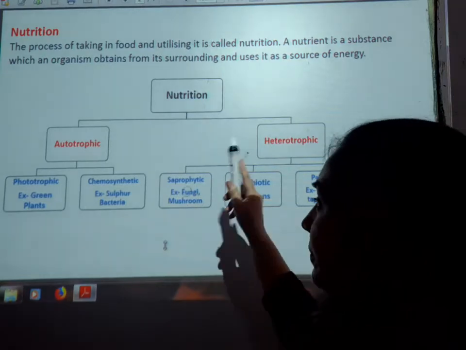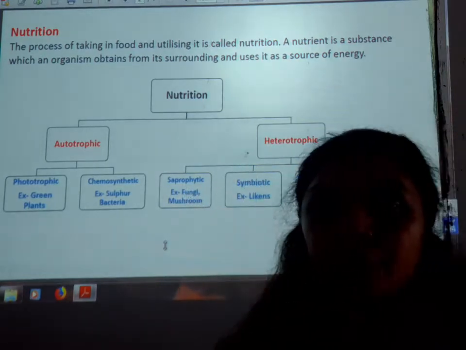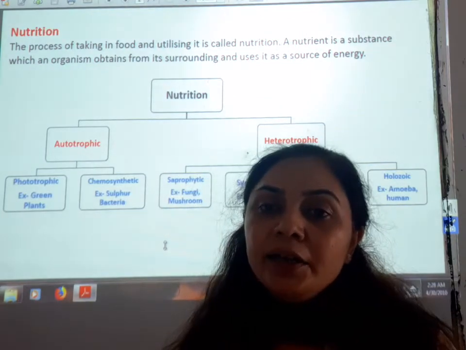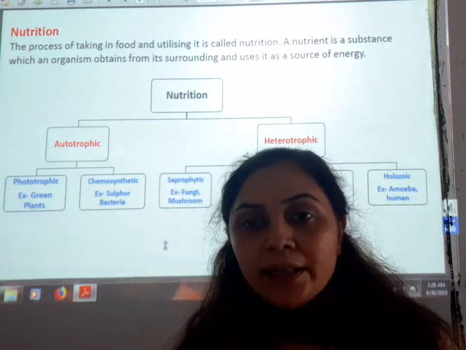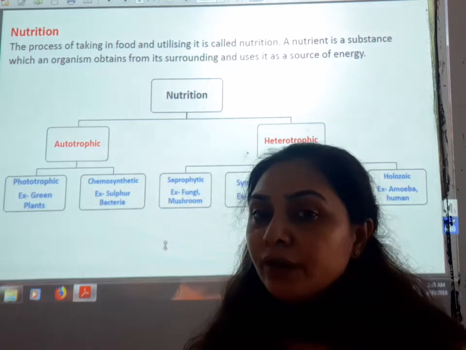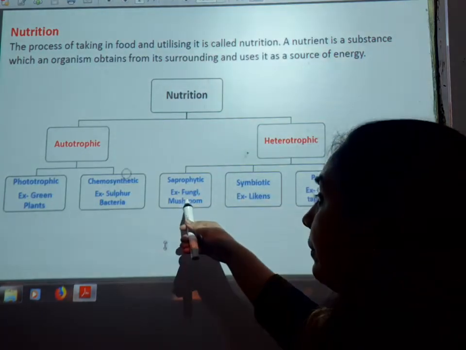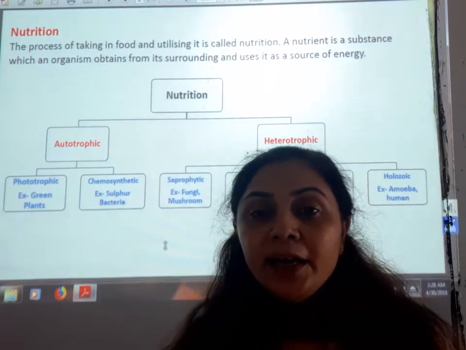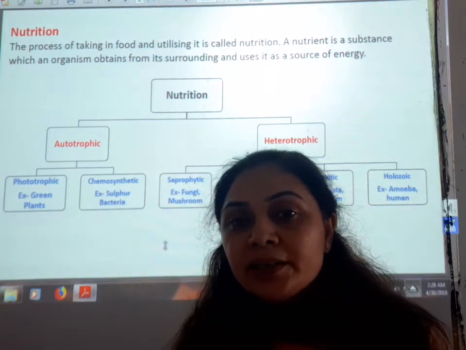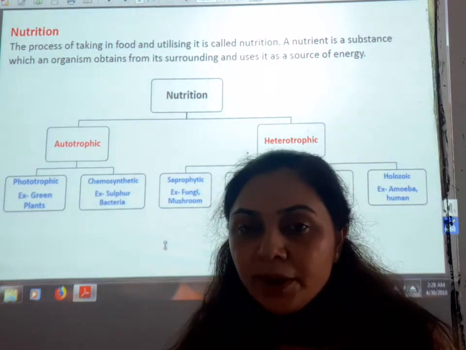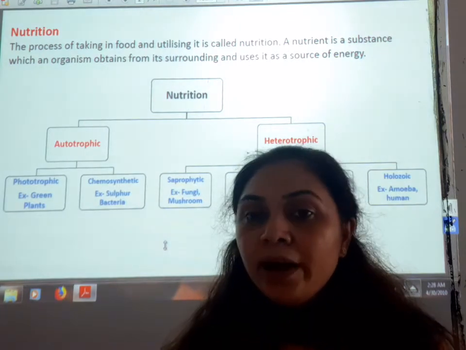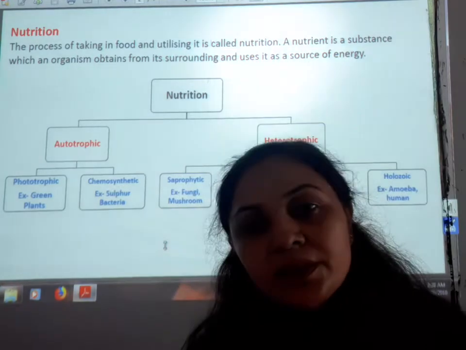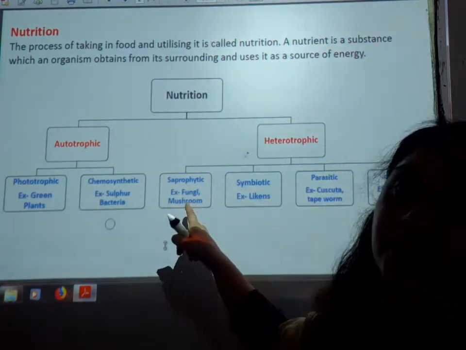So students, saprophytic nutrition means the dead and decaying plants are decomposed by some bacteria or fungi, and they make simple substances. Okay, so the dead and decaying plants or organisms are complex material, and they are broken down by the decomposers into simple substances. So this process is called saprophytic.